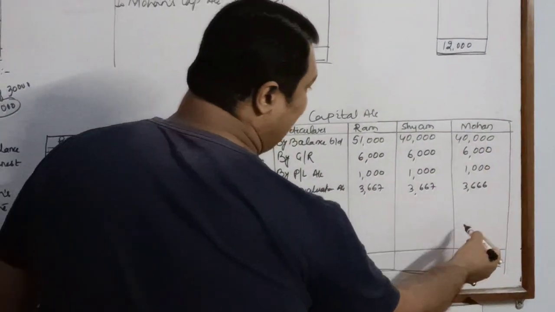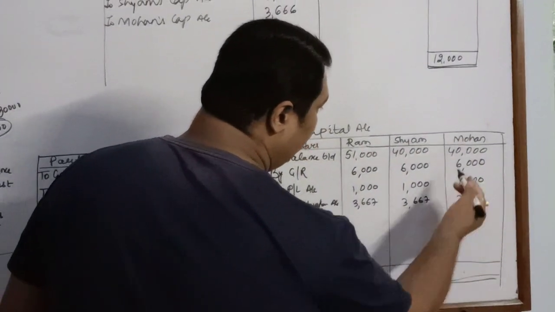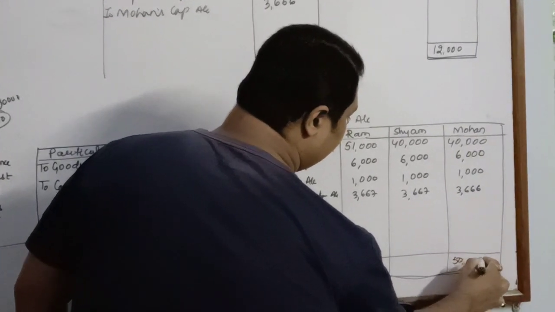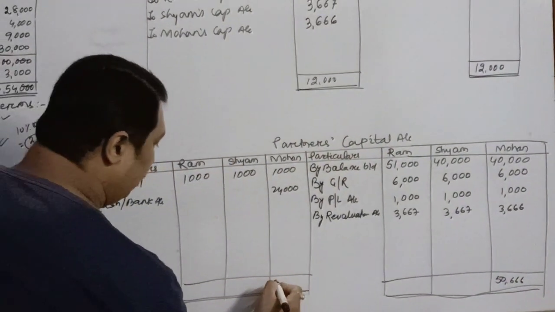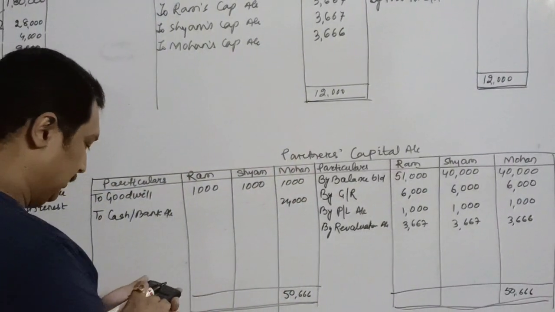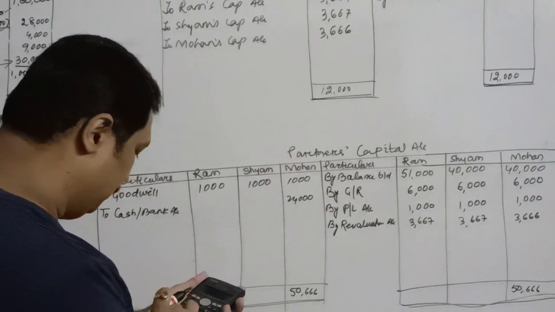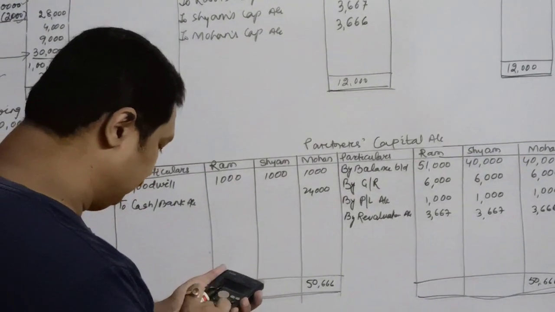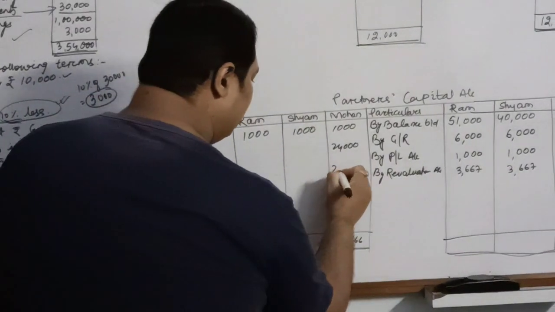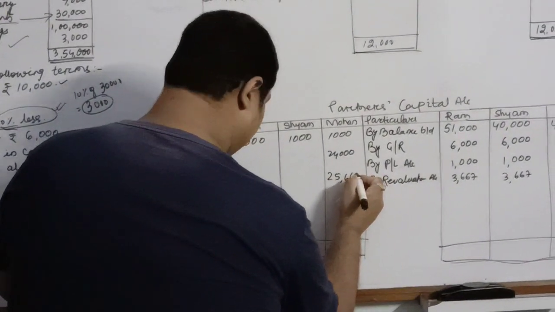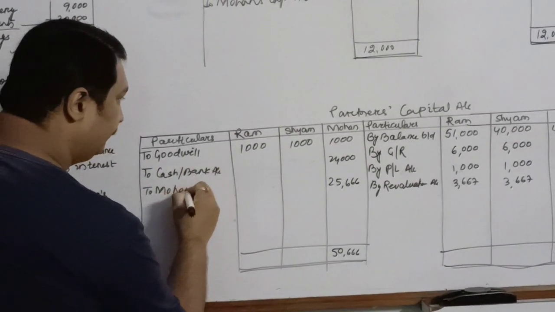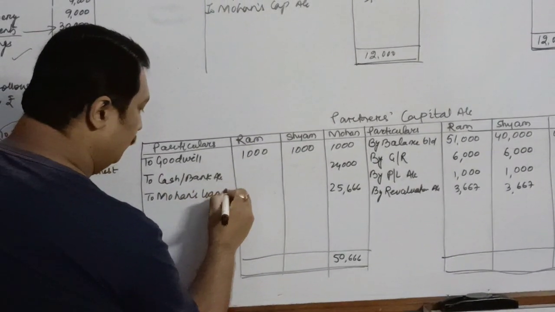So first of all let's balance this. Mohan's capital is 50,666, minus 25,000, so it is 25,666. This is transferred to Mohan's loan account.